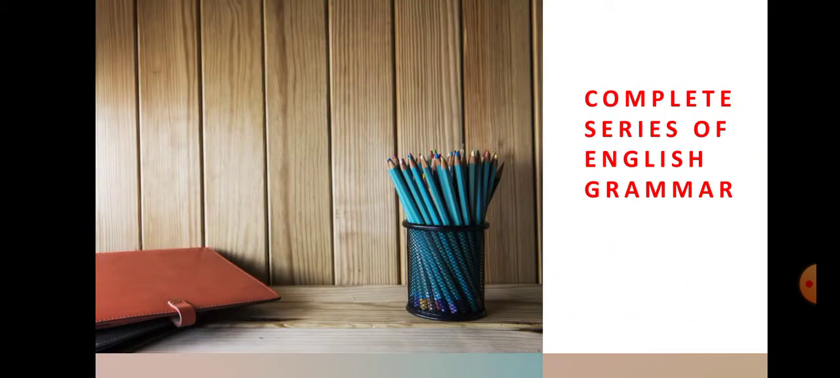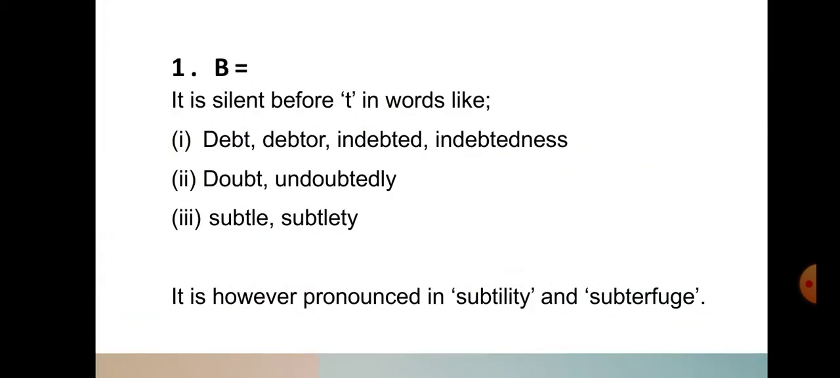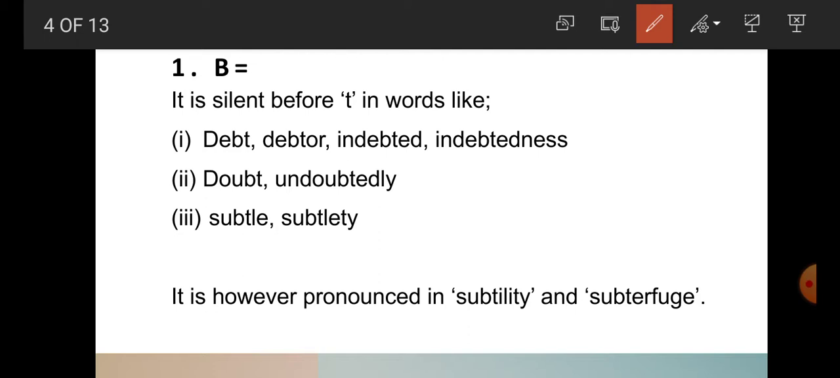Students, in our complete series of English grammar, today we are going to start a new topic, that is silent consonant letters. In this video lecture, we are going to read which consonant is silent in which word. So students, we are going to start with the consonant B. Here we will read when B is silent.